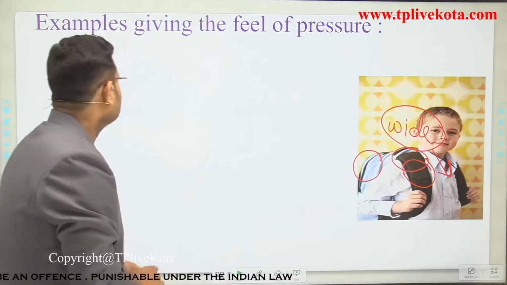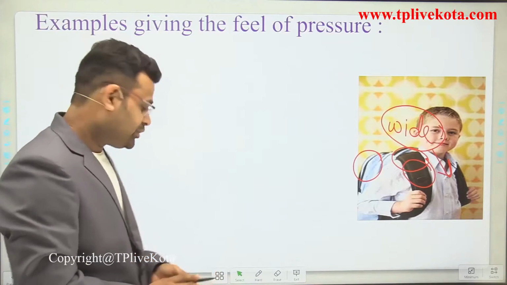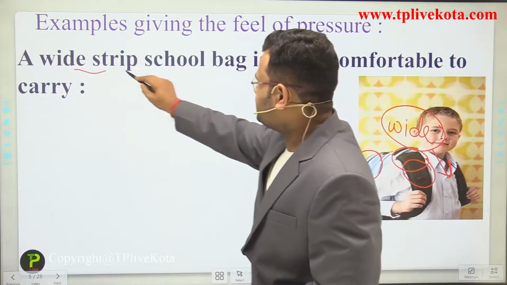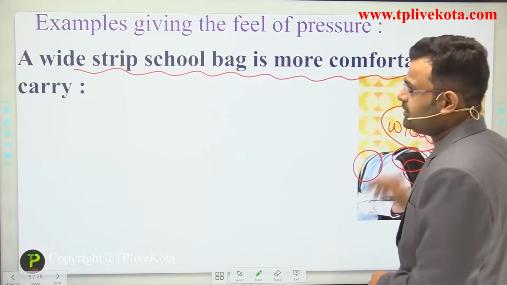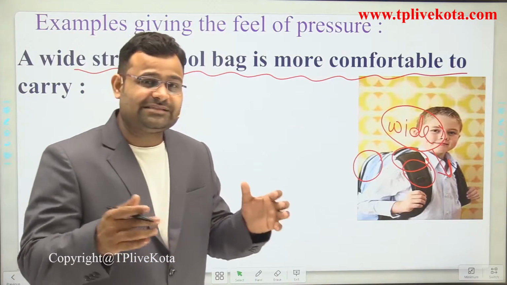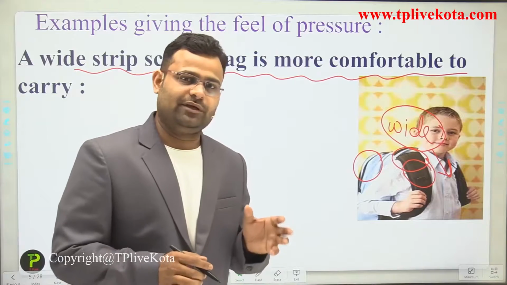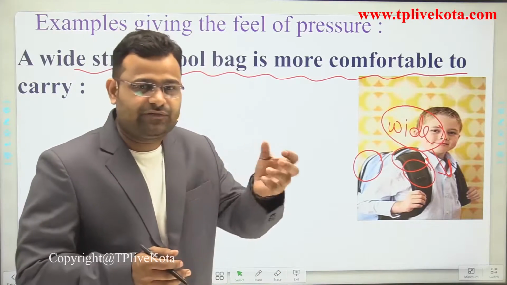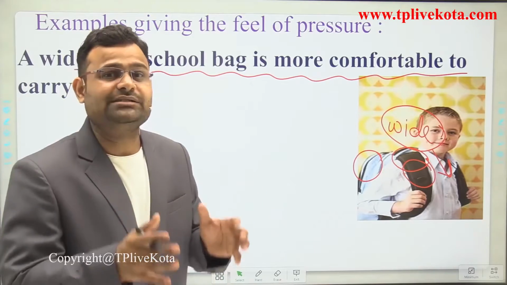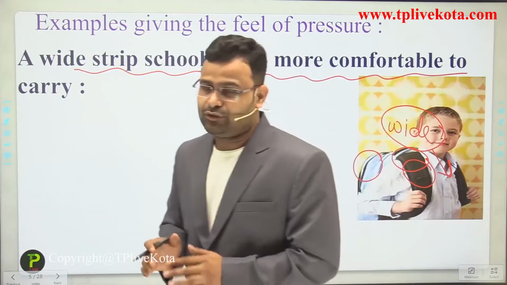Okay student, now that is an example of a feel of what pressure is. Now the explanation of this example: a wide strip school bag is more comfortable to carry. Why do we use a wide strip? It means we increase the surface area. Wide strip means we increase the area over which the weight acts. When we increase the area, the effect of that force is less, so it is comfortable to carry that bag. Okay, students.